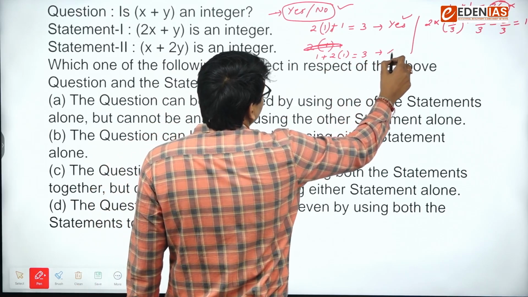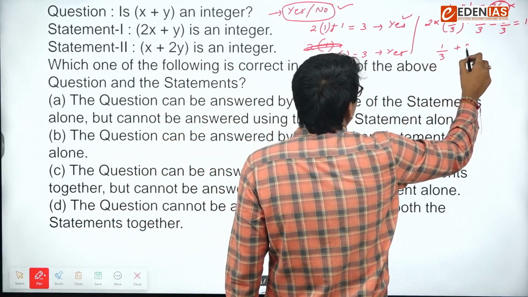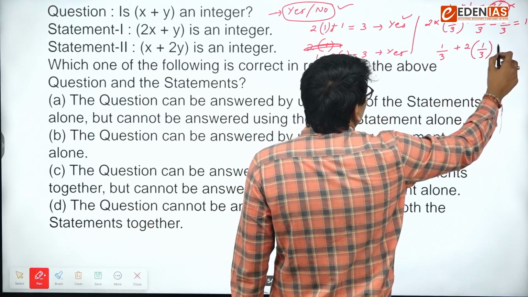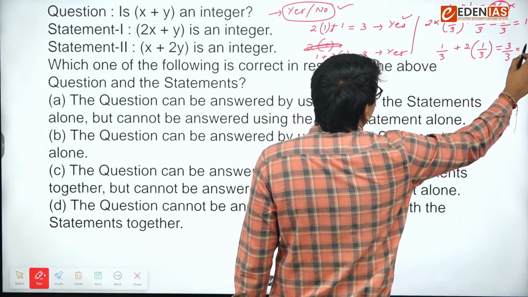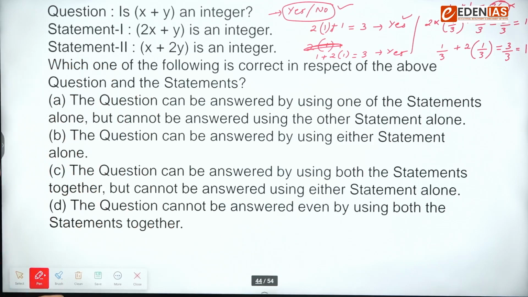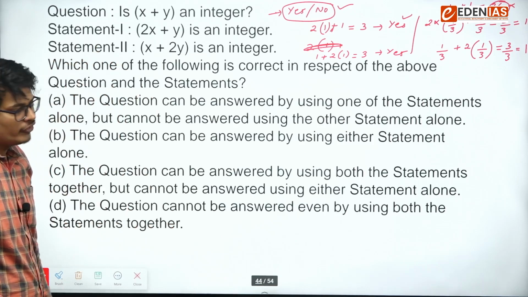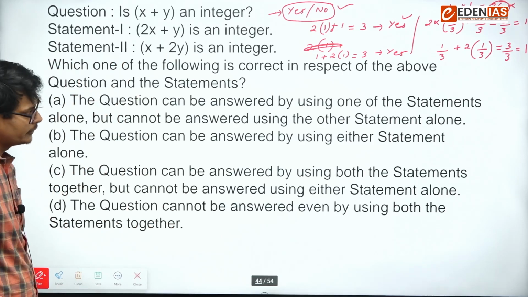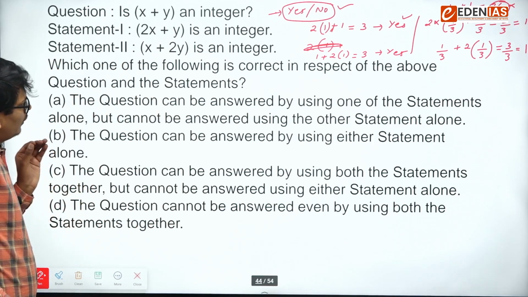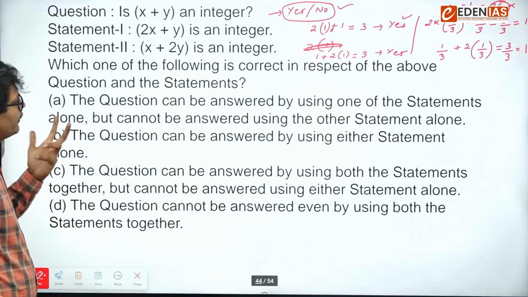Here you will get the answer as yes, but here you will get the answer as no, because here you are getting the answer as 1 using statement number 2, but when you go to the question, x plus y as an integer, no, we are not getting x plus y as an integer. So we cannot answer this question using statement 1 or statement 2.